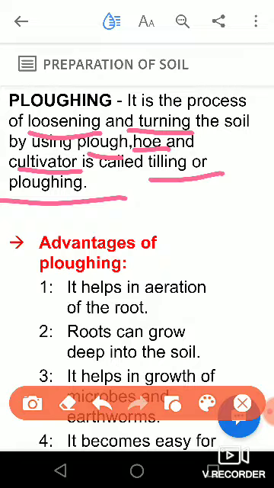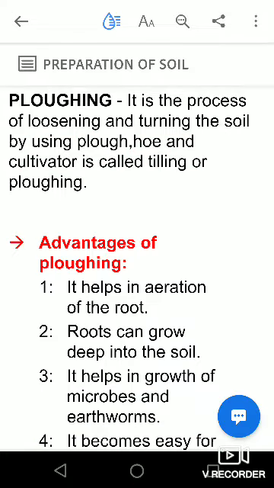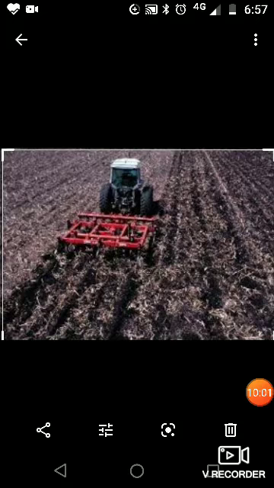So I would like to also show you a picture of what preparation of soil actually is. Now you can see the picture. This is preparation of soil. You can see what is showing in this picture, it is about preparation of soil.